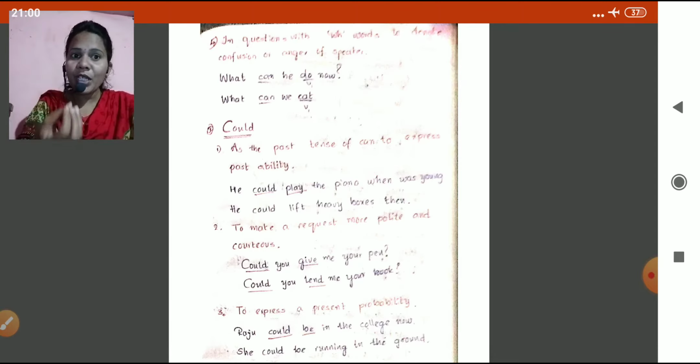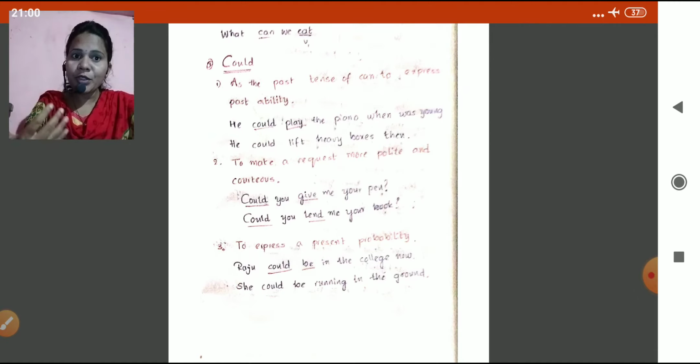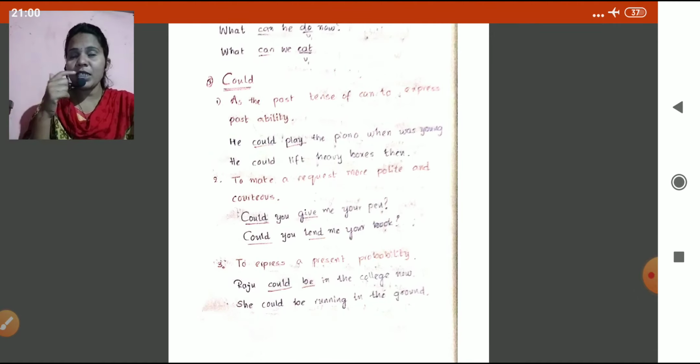Could you give me your pen? Could you lend me your book? To express present probability: Raju could be in the college now. Yeah, present probability. I think he could be in the college now. Okay, she could be running in the ground.